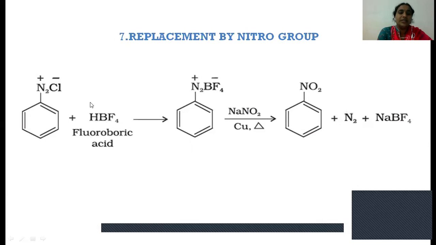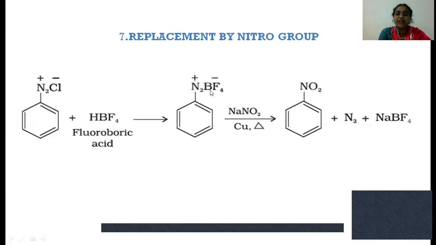In the first step, the chloride, the nucleophile, is replaced by BF4 minus, because in this fluoroboric acid, H is dissociated as H plus, whereas BF4 exists as BF4 minus. So Cl minus is replaced by BF4 minus, which is a nucleophilic substitution reaction,